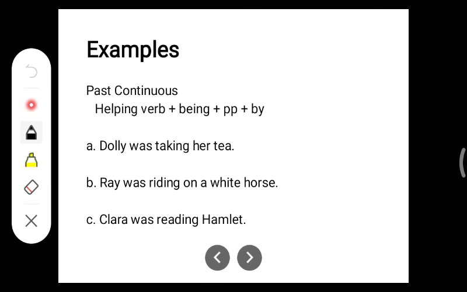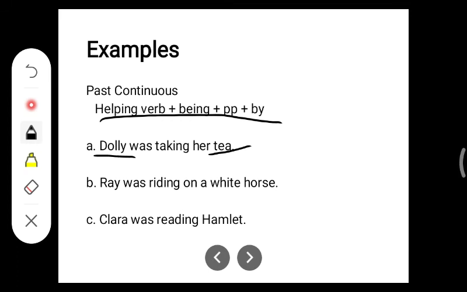Here the object is tea and subject is Dolly, and all other things are as given in the formula. Okay, tea, helping verb in the past tense, was being taken. Take, took, taken by Dolly. Tea was being taken by Dolly.